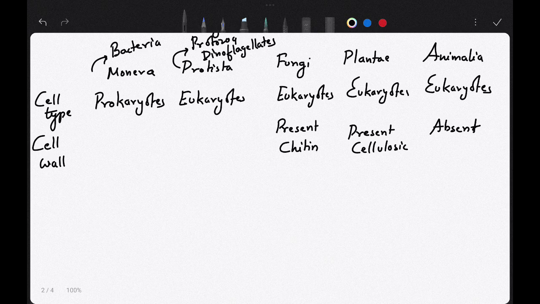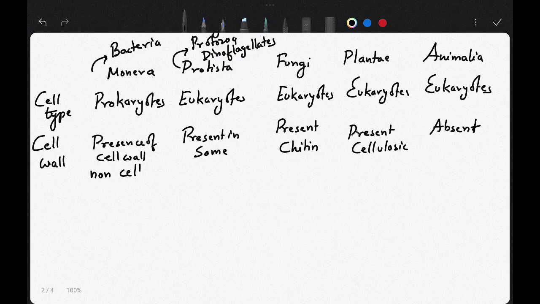In eukaryotes, Protista, that is, you will see the presence of cell wall in some, and in others it is absent, present in some. Then in Monera, or in the bacteria, you will see the presence of cell wall, but it is non-cellulosic.